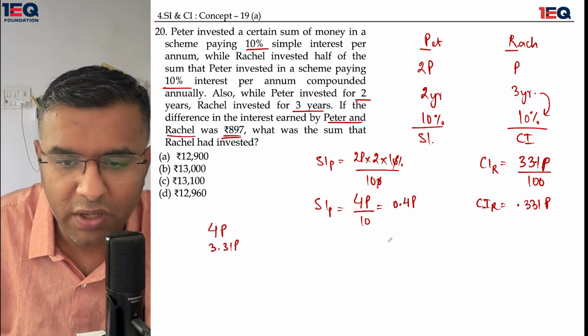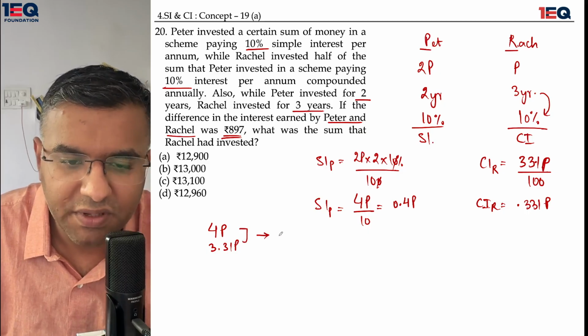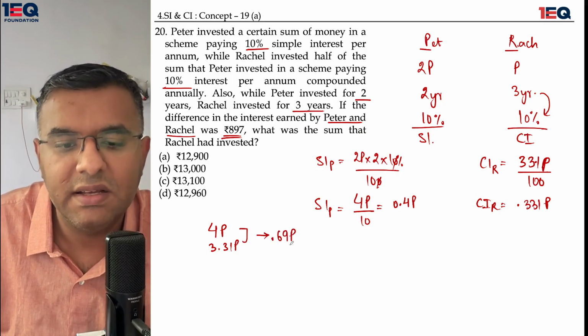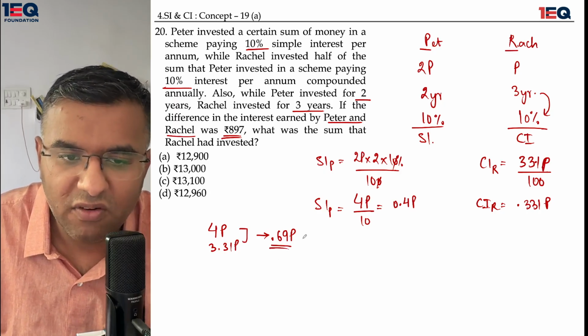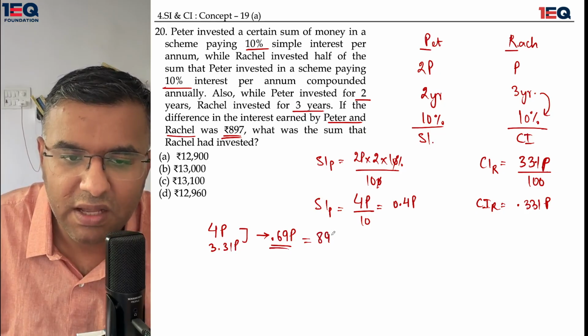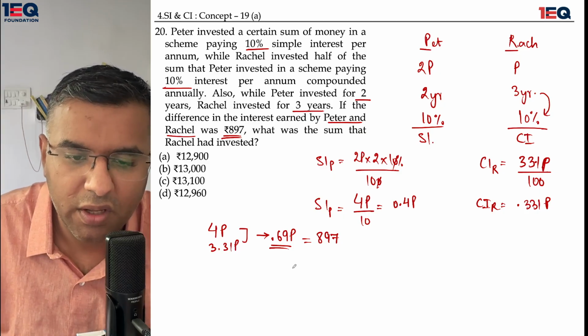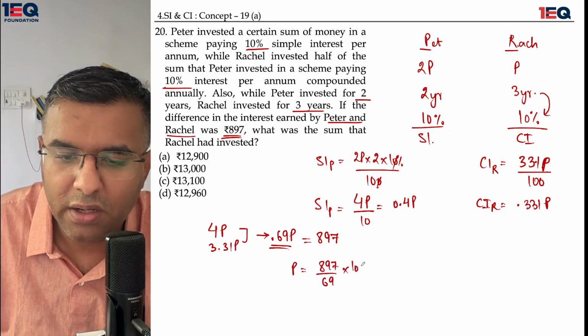I'm just assuming, okay? It can be 0.4. I just need to find out the difference between the two. The difference between the two stands at 69P or 0.69P in this situation. The value of 0.69P has been given as 897. Okay, so the value of P is nothing but 897 upon 69 into 100.